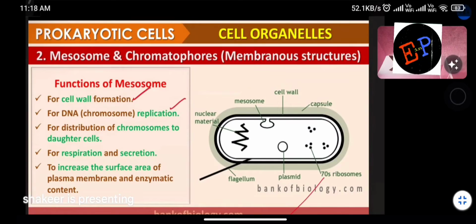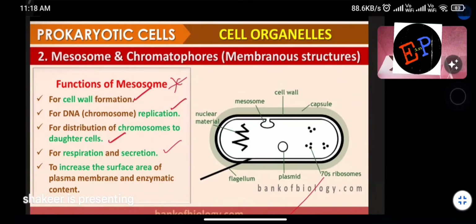That DNA replication is also done by that folding structure called mesosome. For distribution of chromosomes to daughter cells, chromosomes should be distributed. For that also mesosome is responsible. For respiration as well as secretion also, mesosomes are responsible. So these functions are very, very important. Direct questions can be asked.